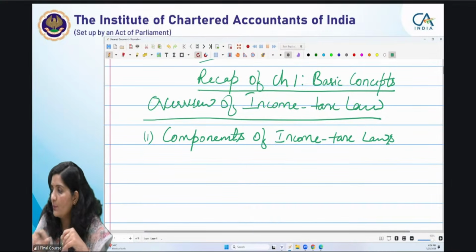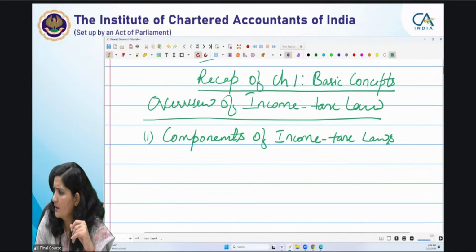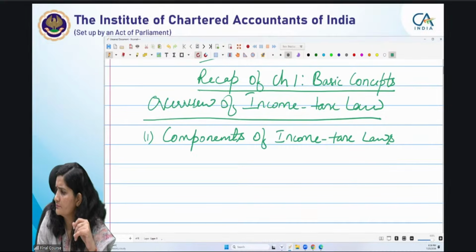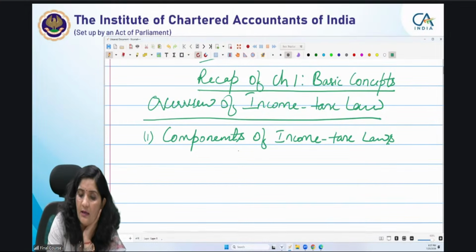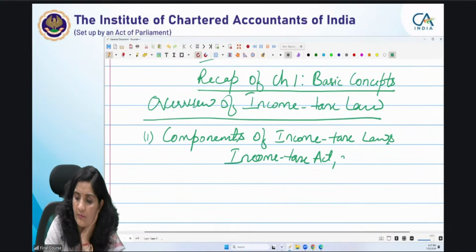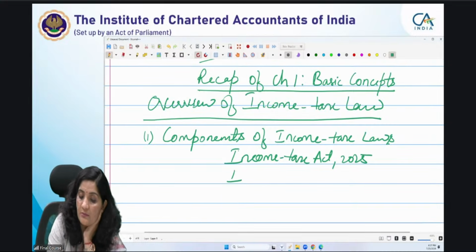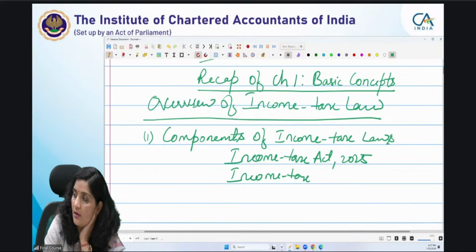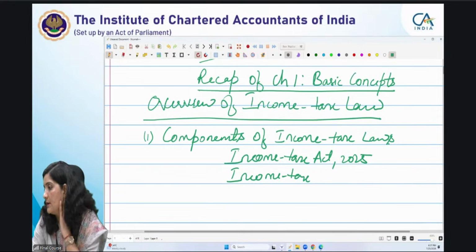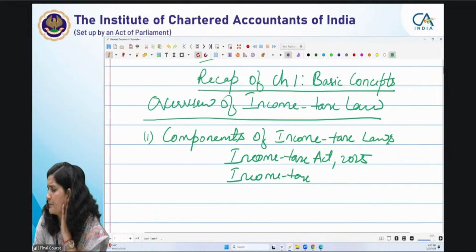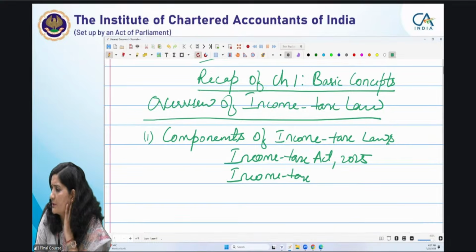Okay, so components, who is writing? Yes, Income Tax Act, now it is 2025. Income Tax Rules, very good. Who has given this answer? Alka. Very good, Alka. You have captured everything. Very good, Kanhaiya. Radha, very nice, very nice.